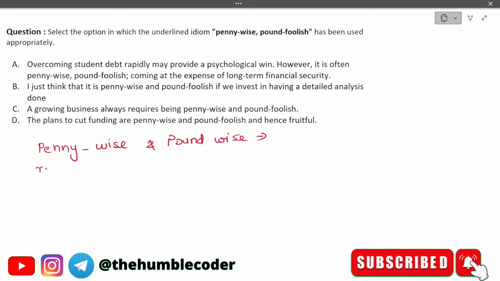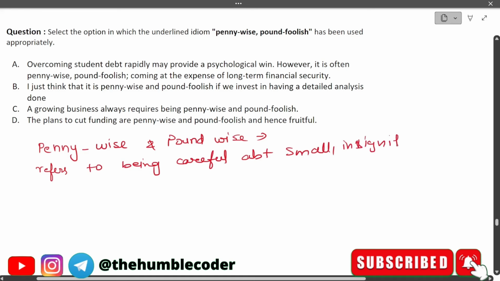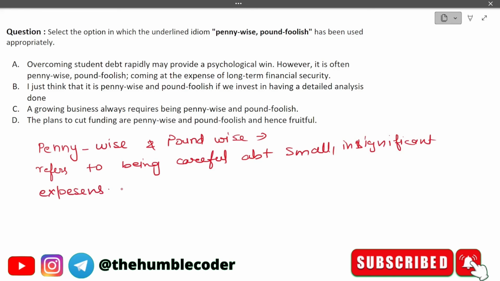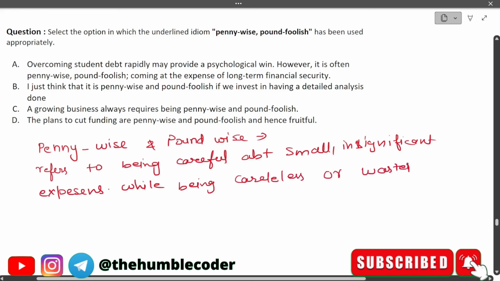So it refers to being careful about small, insignificant expenses while being careless or wasteful with larger costs.